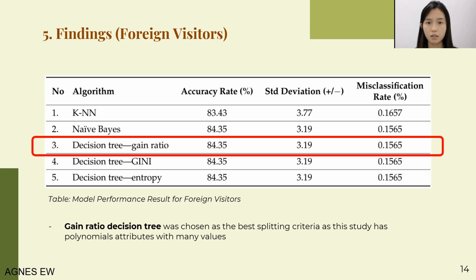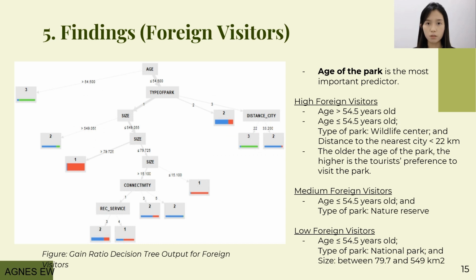Hi, I'm Agnes. The table shows that naive Bayes, gain ratio decision tree, Gini decision tree, and entropy decision tree give the highest accuracy value. However, the gain ratio was chosen as the best splitting criterion among the algorithms since this study has polynomial attributes with many values. Based on the gain ratio decision rules, the most important predictor to determine the number of foreign visitors visiting the park is the age of the park.